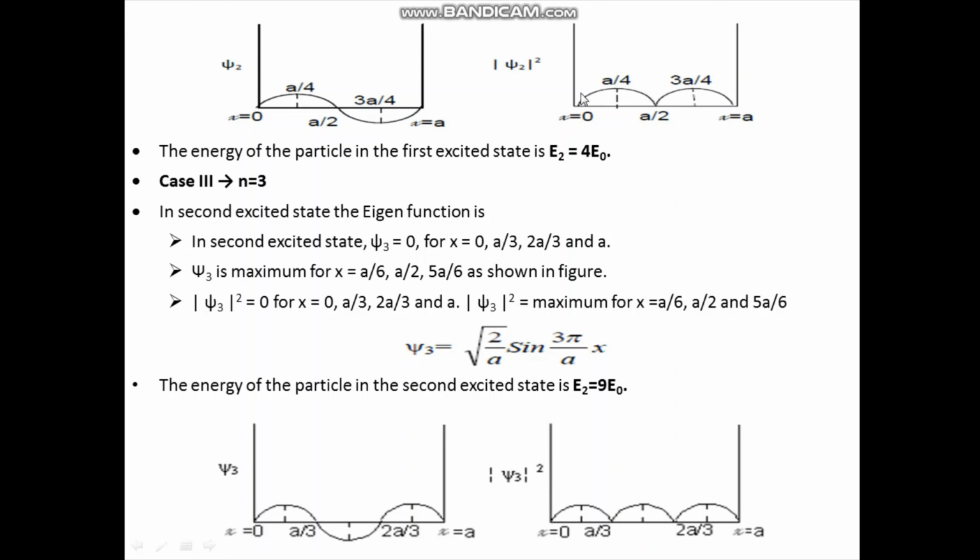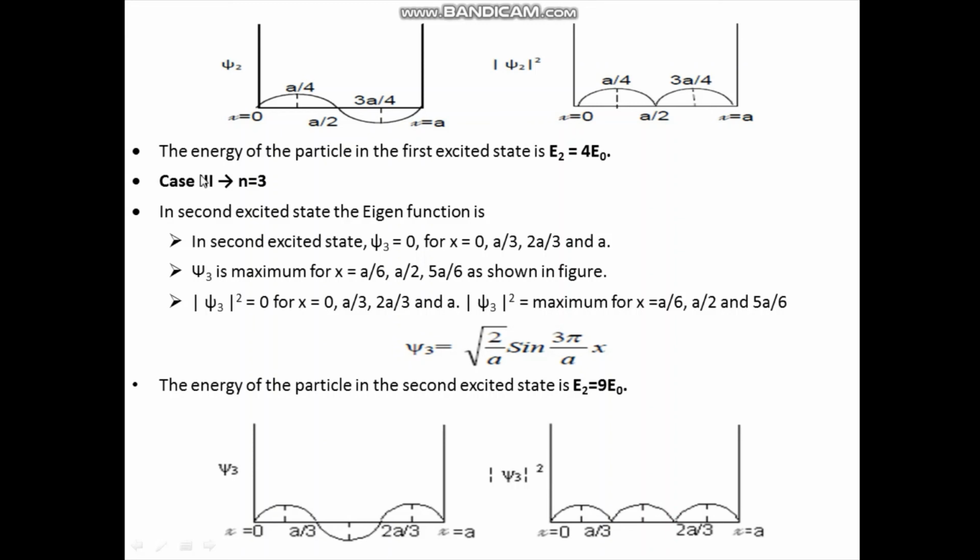Similarly, the probability density modulus of psi 2 square versus x, you can explain like this. That is, modulus of psi 2 square is 0 for x is equal to 0, a by 2 and for x is equal to a. Whereas modulus of psi 2 square is maximum for x is equal to a by 4 and for 3a by 4. Now the energy of the particle in the first excited state, you can write it as E2 is equal to 4 times the ground state energy E0.